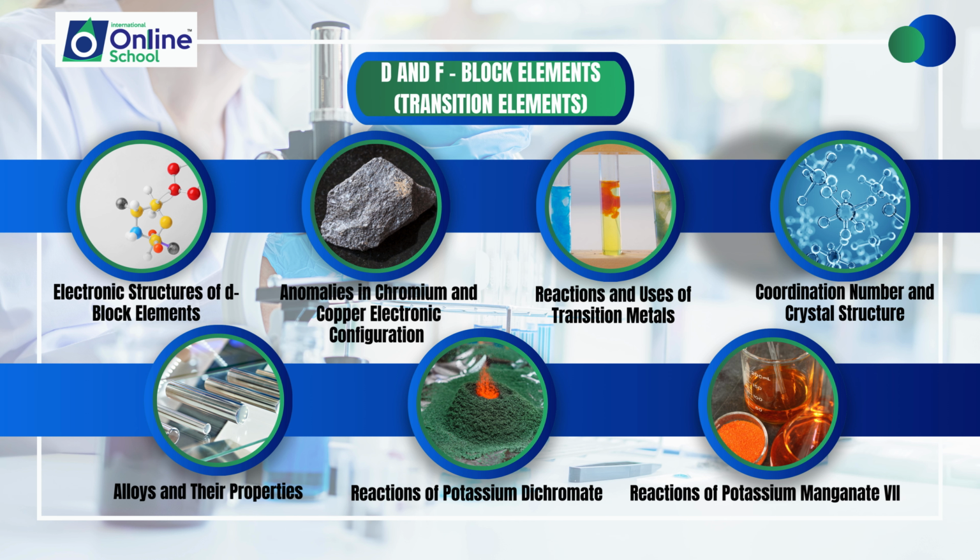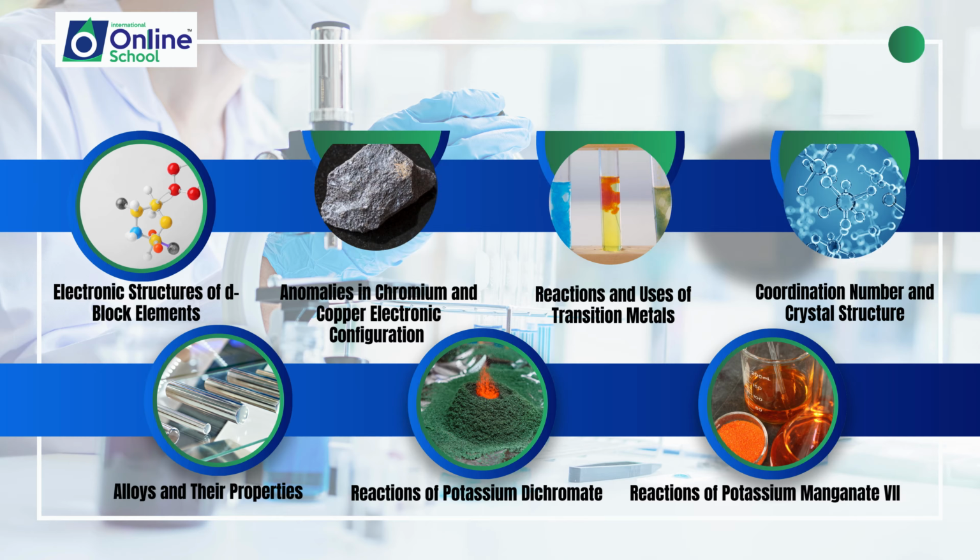chemical studies. In this overview, we dive into electronic structures of d-block elements, anomalies in chromium and copper electronic configuration, reactions and uses of transition metals, coordination number and crystal structure, alloys and their properties, reactions of potassium dichromate and reactions of potassium manganate 7. Let's explore each of these points covered in this chapter.